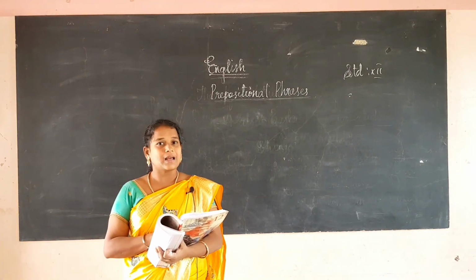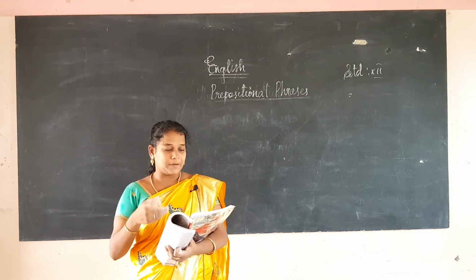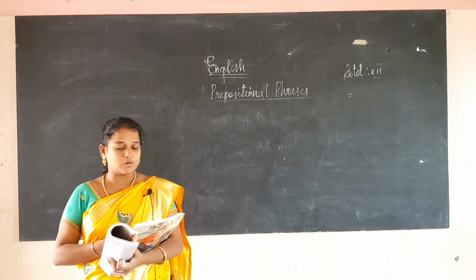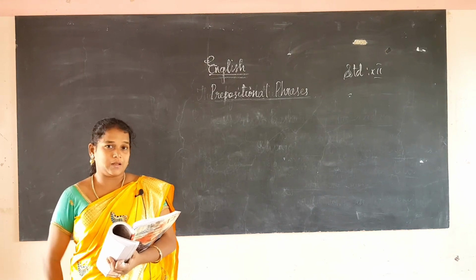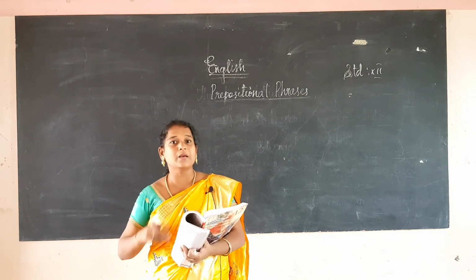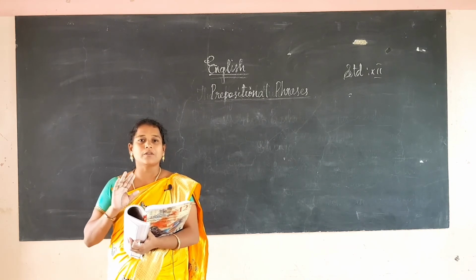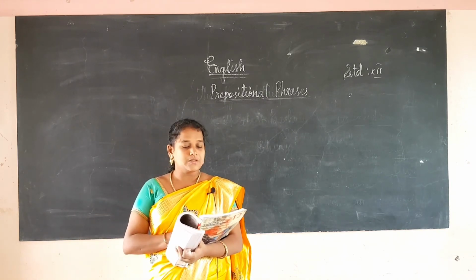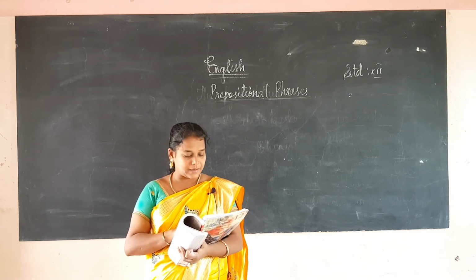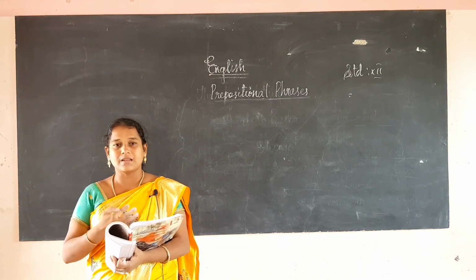In case of, according to, on the whole, on account of, on behalf of, in spite of, instead of, each with its Tamil meaning. So the first and foremost thing, we have to know the meaning of the words which are given there. First we have to know the meaning of the prepositional phrases given in the bracket. Then we will read the sentence one by one. Then we will understand the meaning. Then we will fill the blanks from the options.